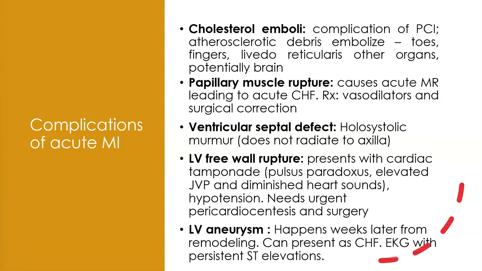Left ventricular free wall rupture can occur if the infarction of the myocardium causes so much weakness that the wall ruptures on its own. This typically presents with cardiac tamponade, which can be identified by pulsus paradoxus, elevated jugular venous pressure, and diminished heart sounds, and often causes hypotension. These patients need urgent pericardiocentesis and surgery.